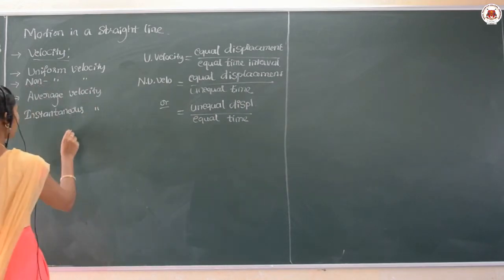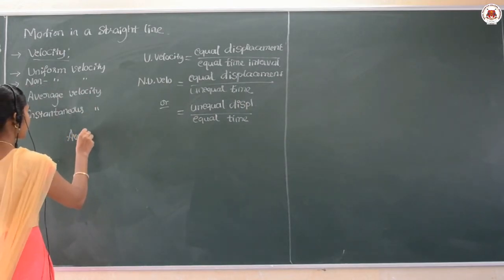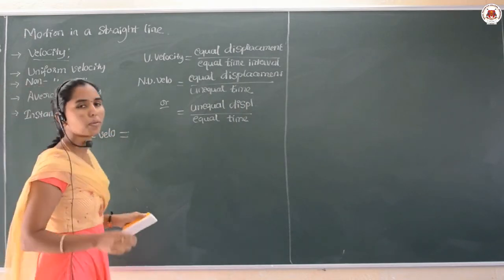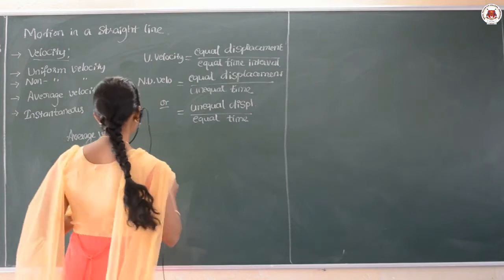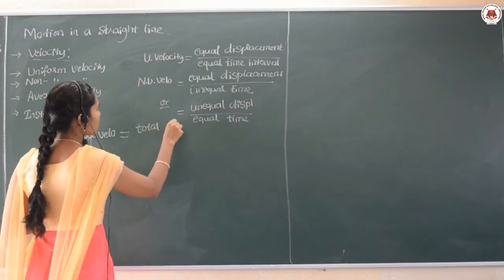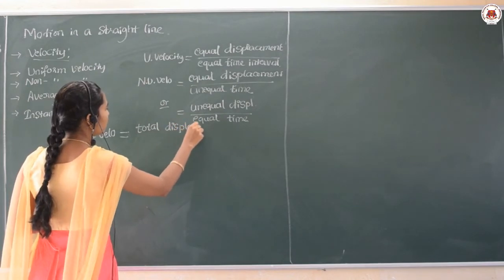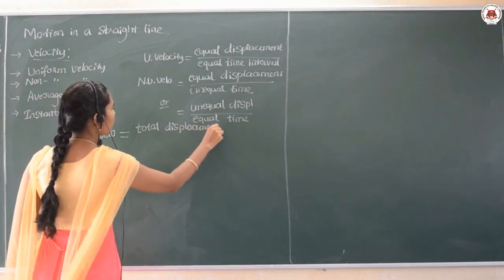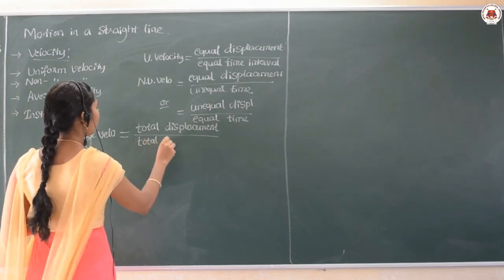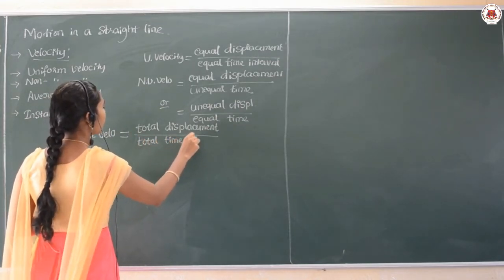So average velocity of the body can be defined as the total displacement covered divided by the total time taken.